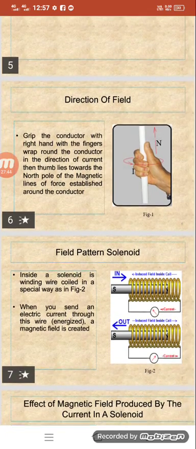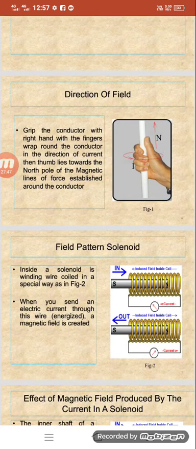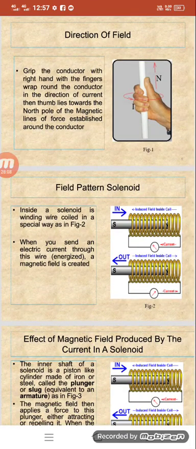So, field patterns of a solenoid. Inside the solenoid, the wire is wound as a coil in a special way, as in figure 1-2. When you send an electric current through this wire, a magnetic field is created. Suppose we are giving some current in one direction, then a field is induced inside the coil, and when we give current in the reverse direction to this toroid, the induced field goes away from the coil.